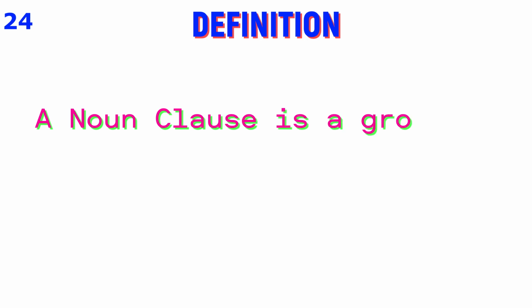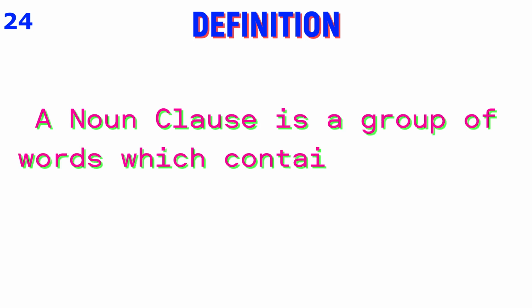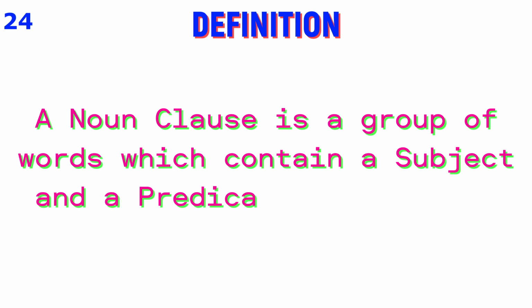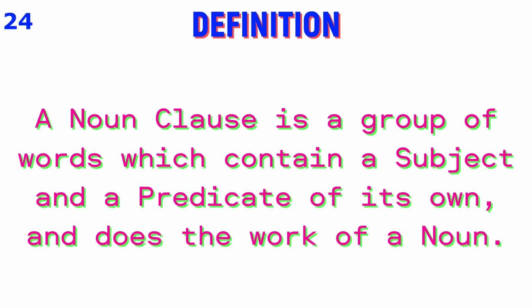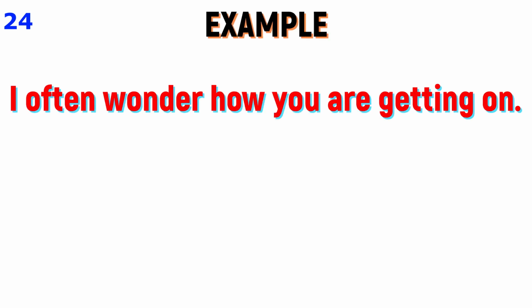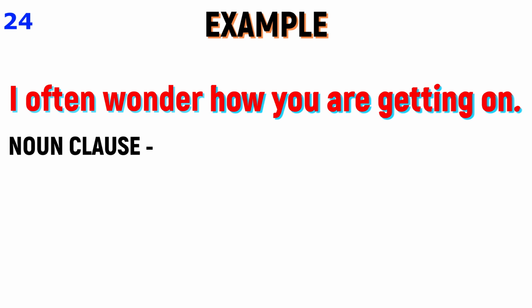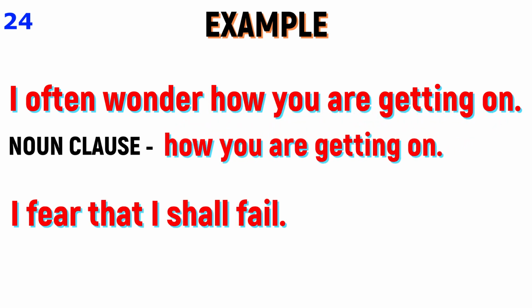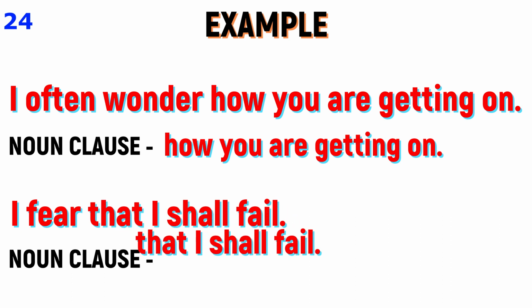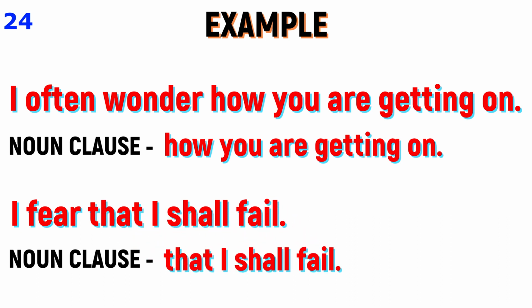Definition: a noun clause is a group of words which contains a subject and a predicate of its own and does the work of a noun. For example, I often wonder how you are getting on. Next example, I fear that I shall fail. Okay, friend.